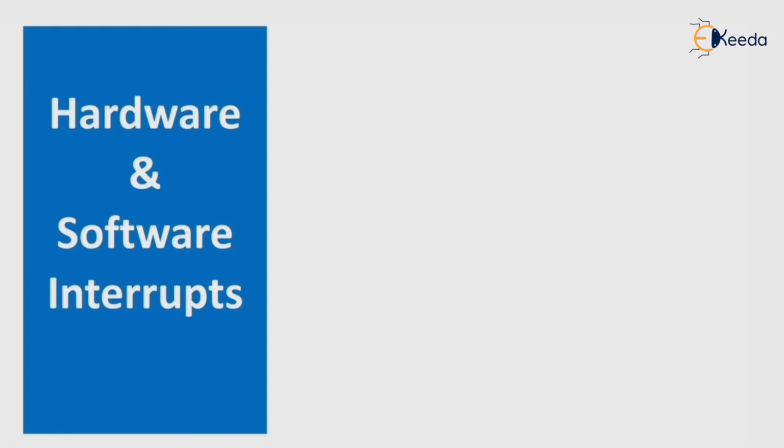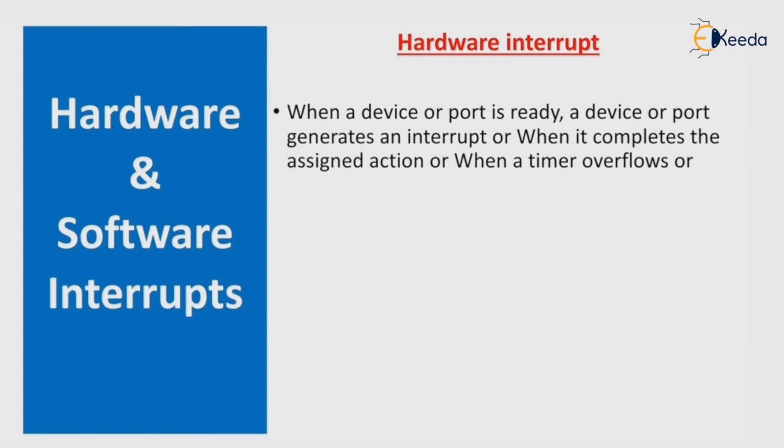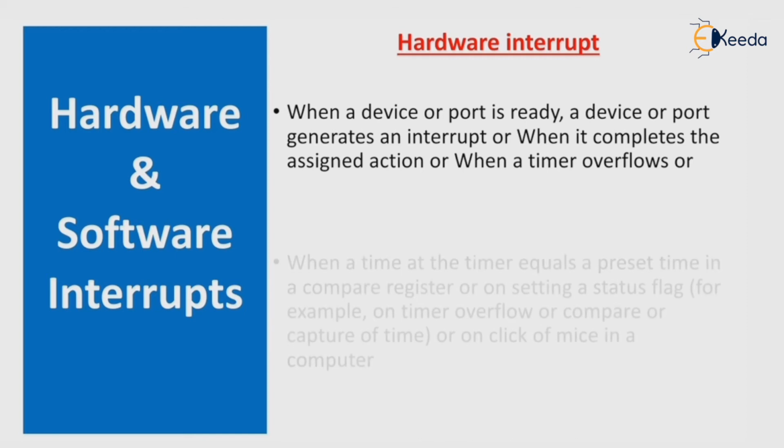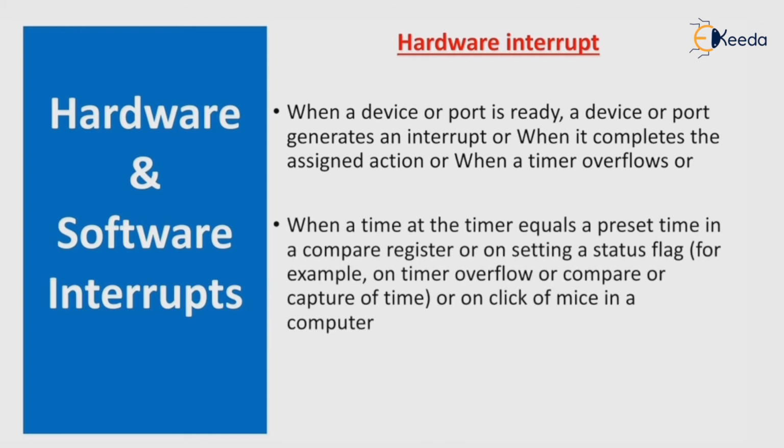Hardware and software interrupts. A hardware interrupt occurs when a device or a port is ready or completes the assigned action, or the timer overflows. It can also occur by clicking the computer mouse. A hardware interrupt generates a call to an ISR.